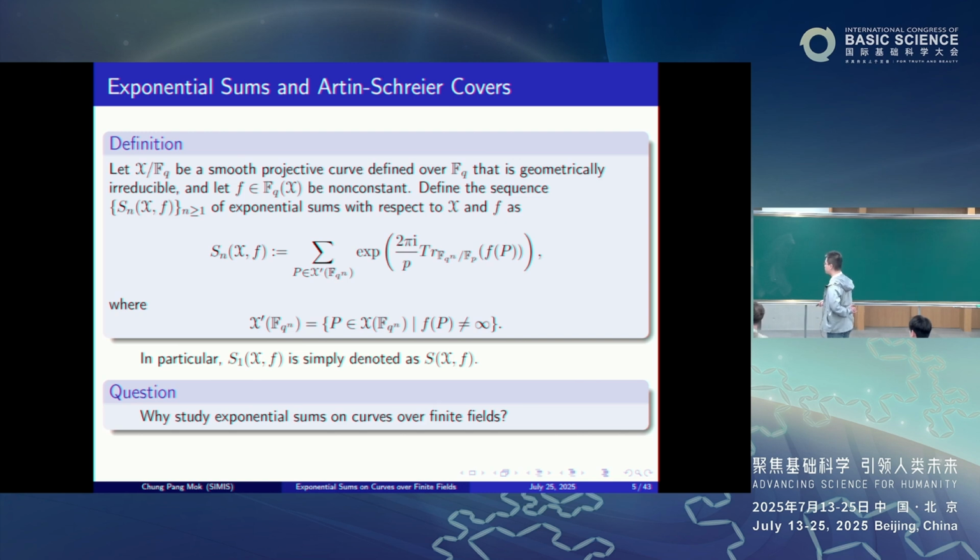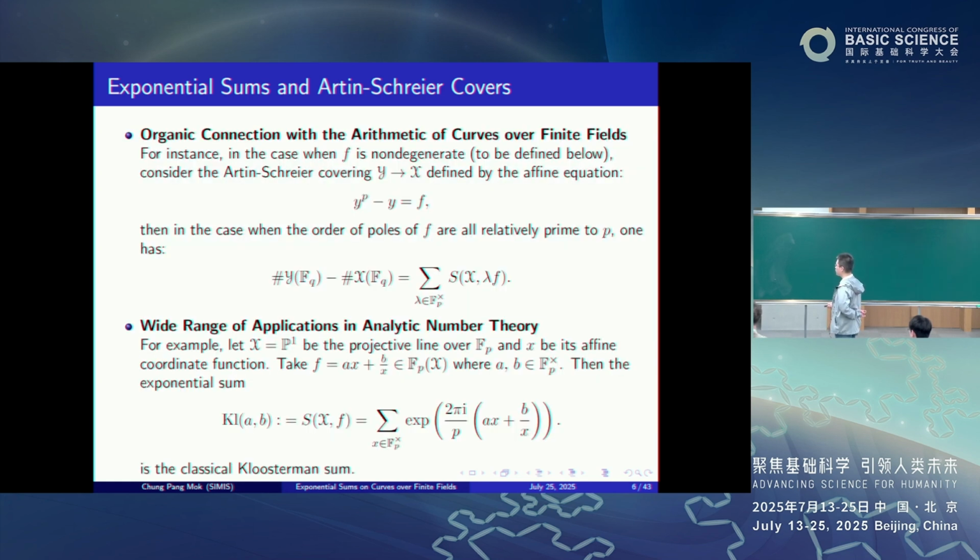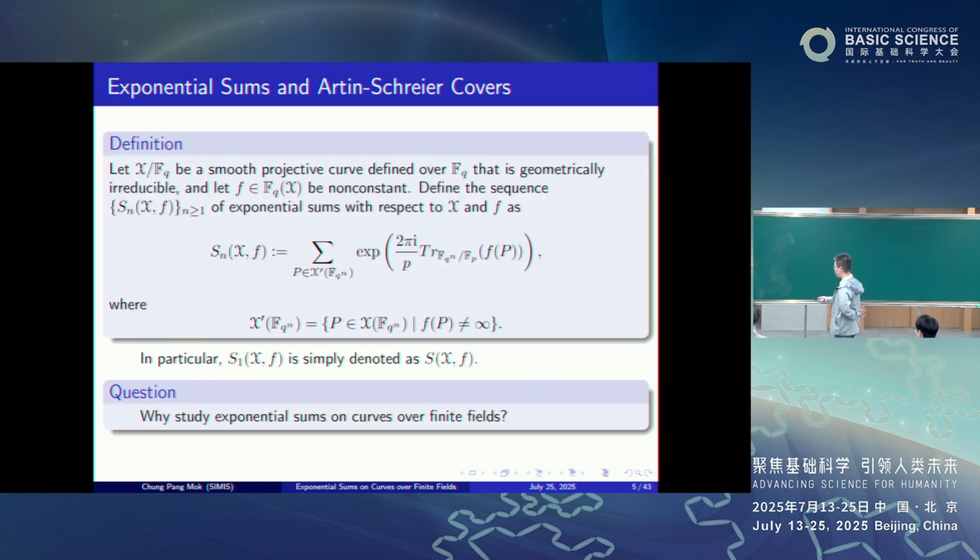Now, why are we interested in studying these exponential sums on curves over finite fields? The first point is that there's a close connection between these sums and the arithmetic of curves over finite fields. For instance, remember f is a function in the function field F_q(X).